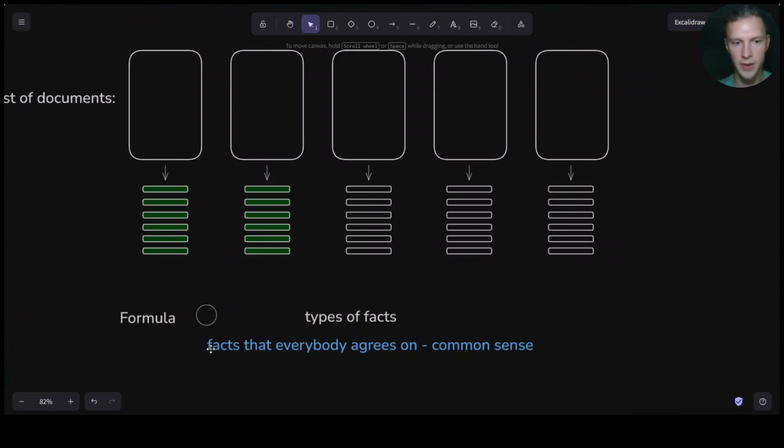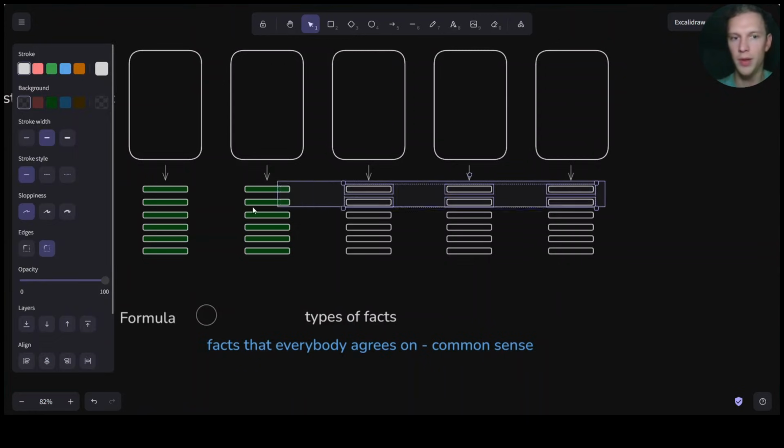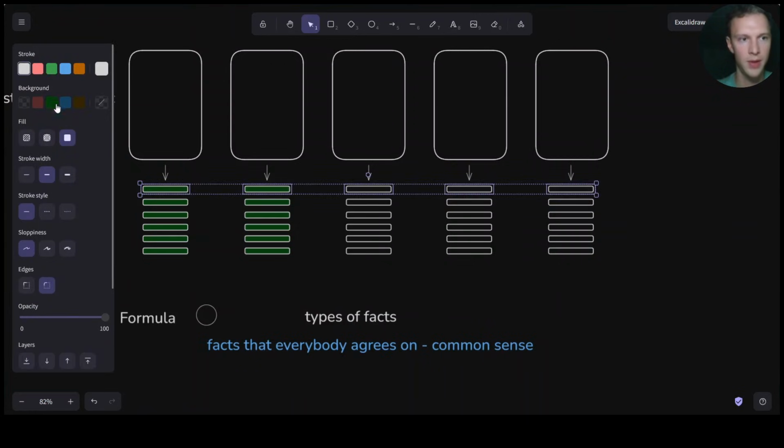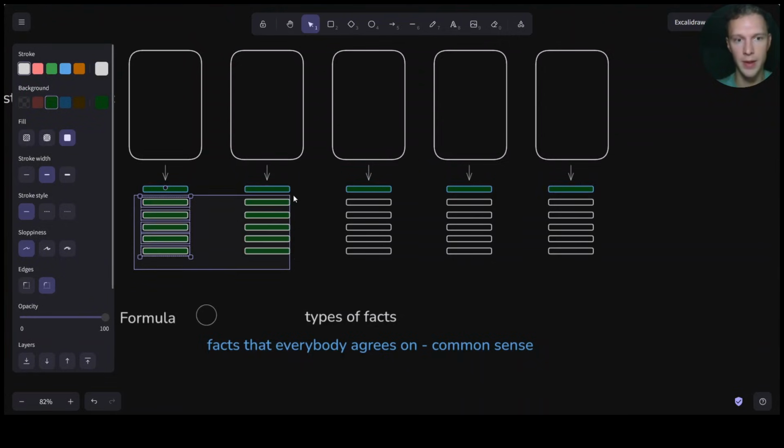And the first one is the facts that everybody agrees on, which represents a kind of common sense or generic information. So this is very easy to indicate over here. You can see all of these sources agreed, and we can mark it like that in the sense that everybody repeats the same thing.